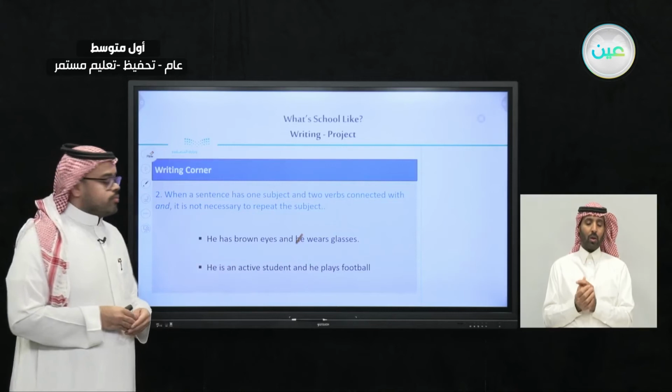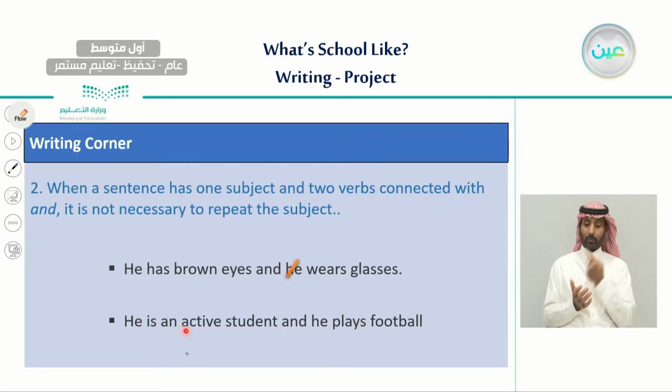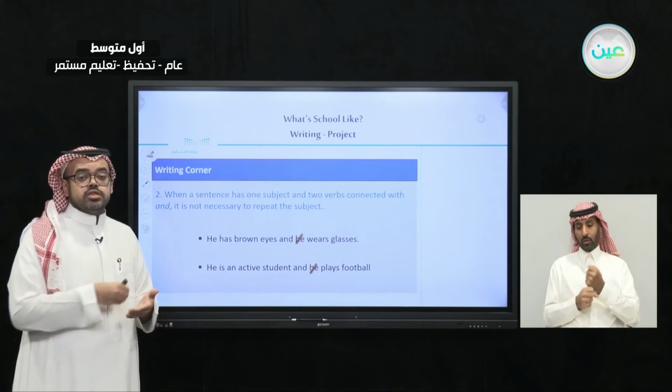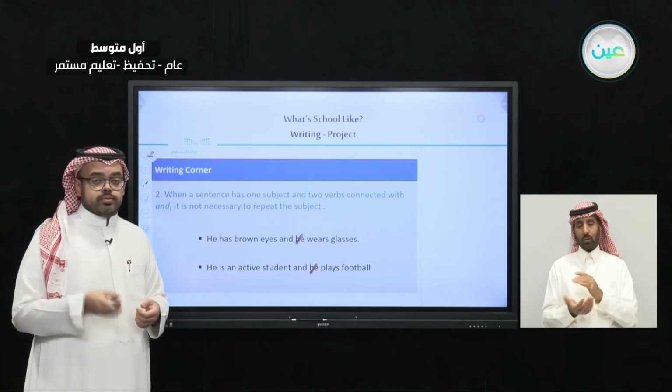Let's read the other one. He is an active student and he plays football. And the same we can do here. We can cross out the second subject and the sentence will be, he is an active student and plays football. So again, we don't have to repeat the subject every time we have two verbs.